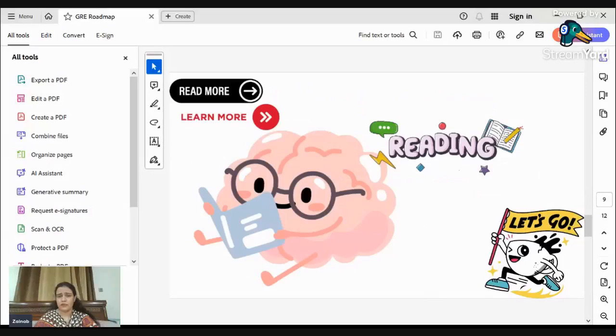Okay, so how to crack the verbal section? Very simple. You have to do a lot of reading. You can check out your daily newspapers, and you can read passages from different books, and you have to be good in vocabulary.